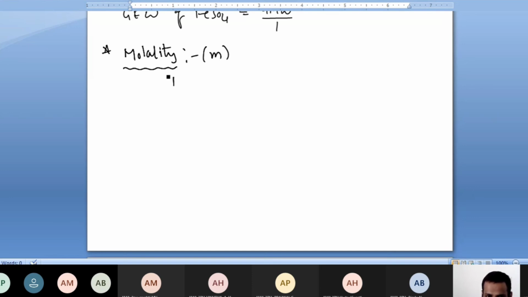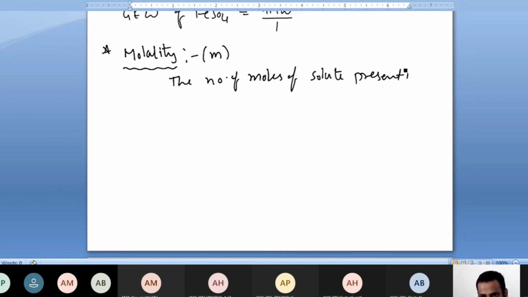Number of moles of solute present in 1 kg of given solvent.